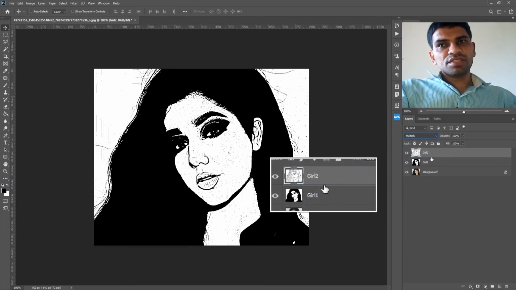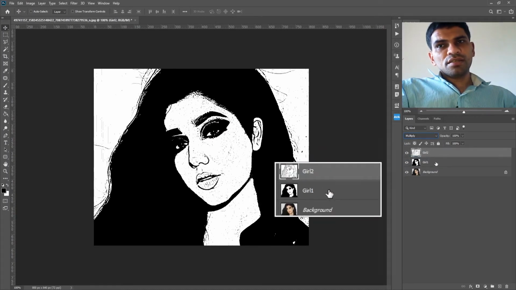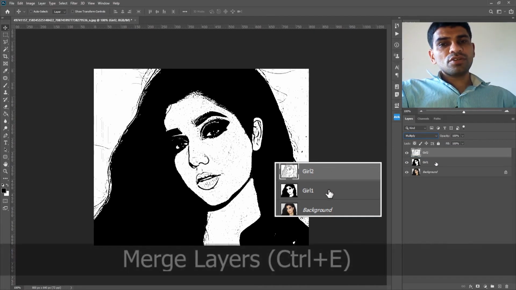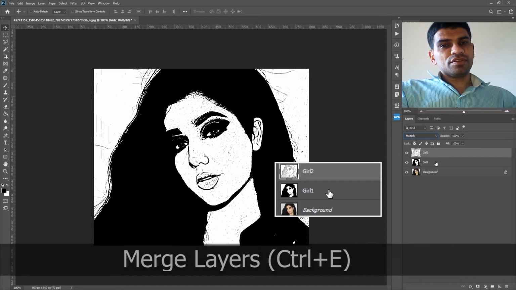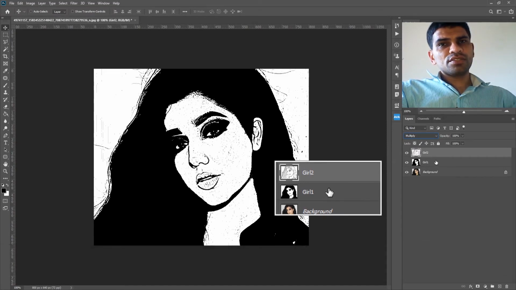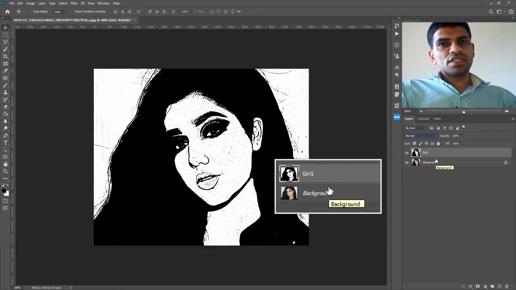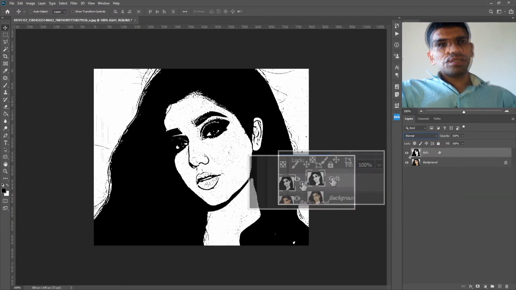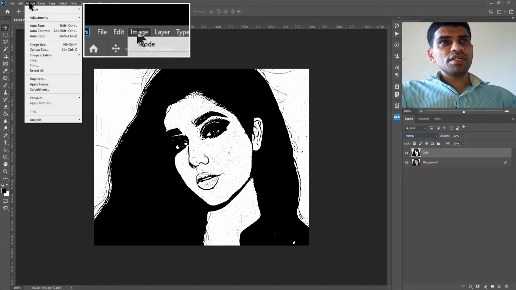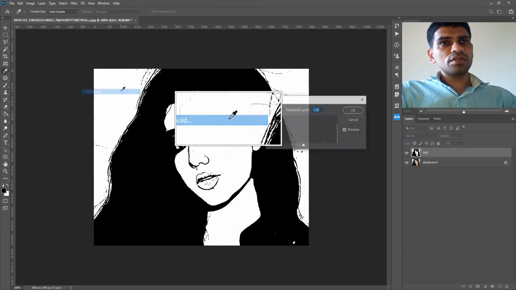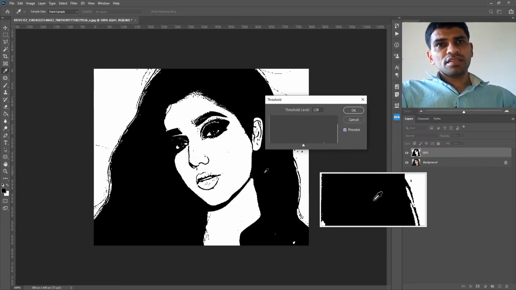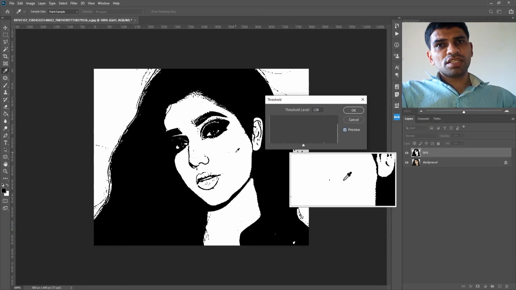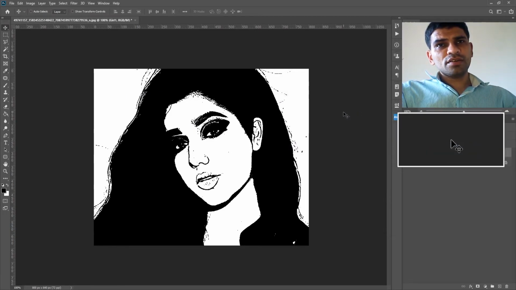Now you can merge these two layers together by pressing Ctrl+E on your keyboard. Ctrl+E is for merging two or more layers in Adobe Photoshop. So when I press Ctrl+E, both of the layers become one layer. Now we can go to Image, Adjustments, and Threshold one final time. By applying Threshold once again, we get a smooth result this time. Hit OK.